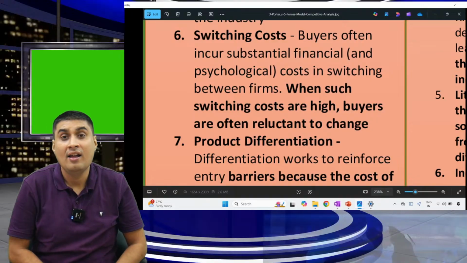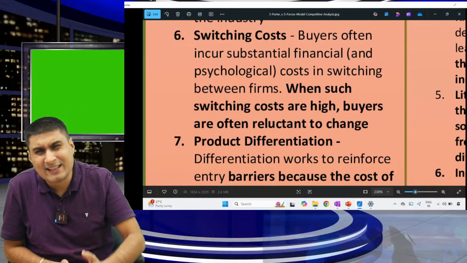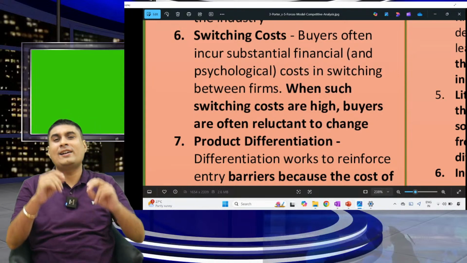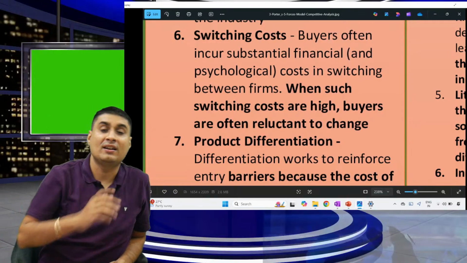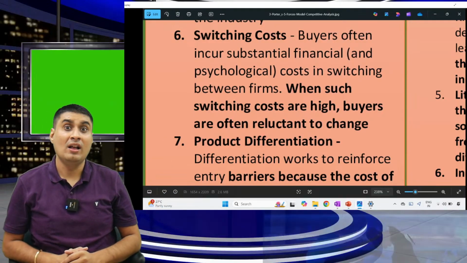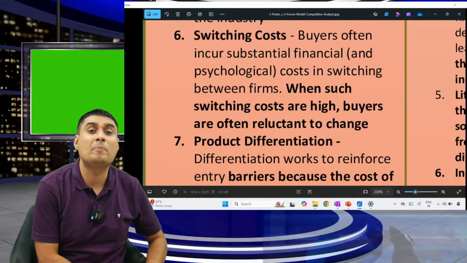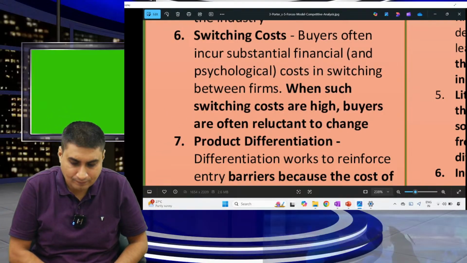Switching cost, good point. The buyer often incurs switching cost in moving between firms. When such cost is high, buyers are reluctant to change. What a good point, amazing point. What is switching cost? I want to go from brand A to B. Sometimes there is a cost involved. Whenever that cost is involved, people will never ever go to brand B. So never do that business. Let's take an example.